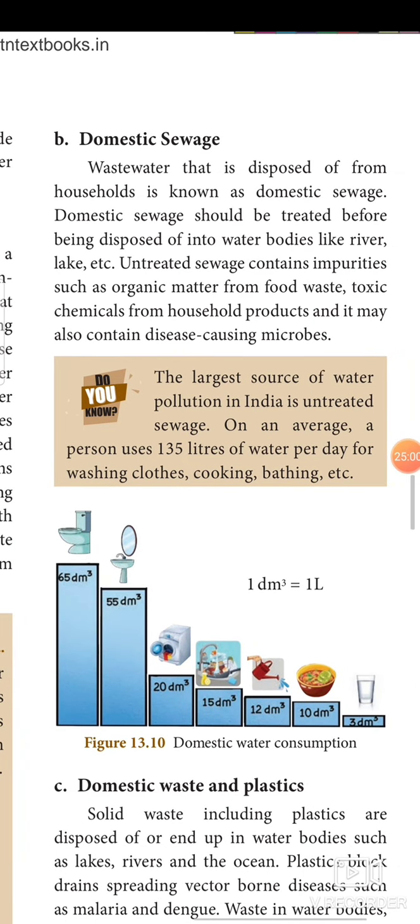Next, domestic sewage. Wastewater that is disposed of from households is known as domestic sewage. So domestic sewage should be treated before being disposed into water bodies like river, lake, etc. But it is not done properly.